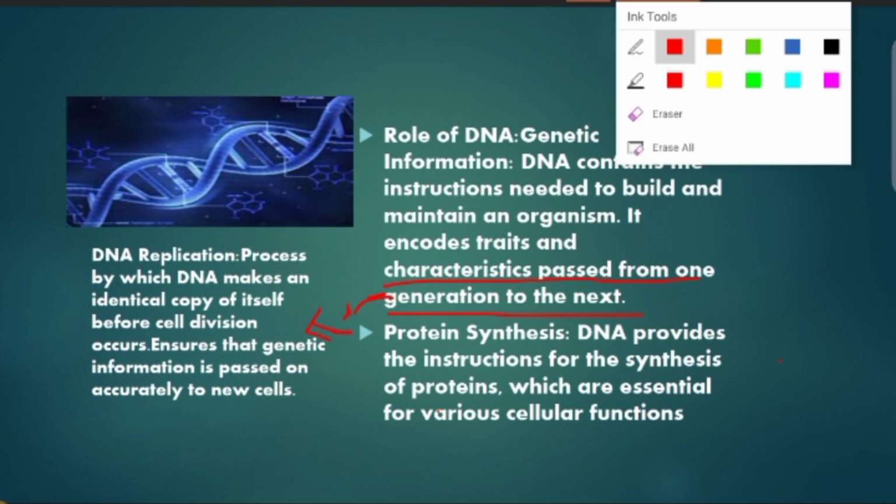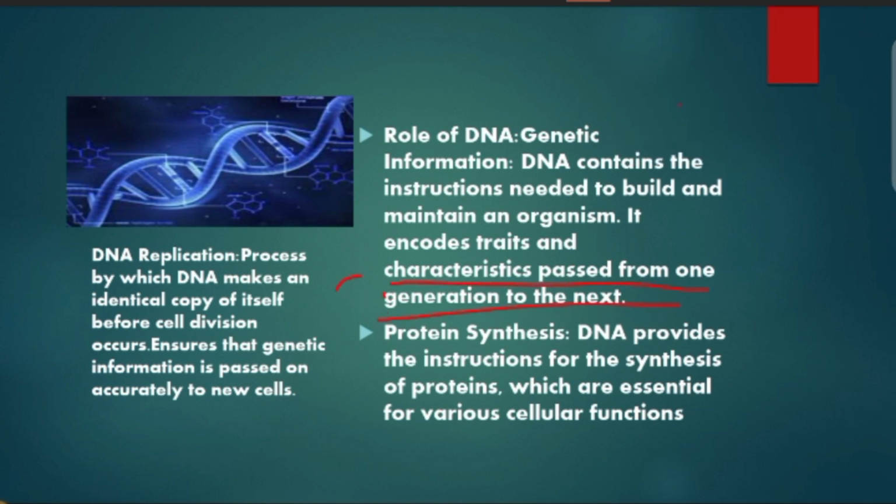See, everything is interconnected. This whole thing is interconnected here in DNA replication. It ensures that genetic information is passed on accurately to new cells. So this ensures that the characteristics passed from one generation to the next are passed on accurately to new cells. So our session is complete. Now we will have a quick summary of all this.